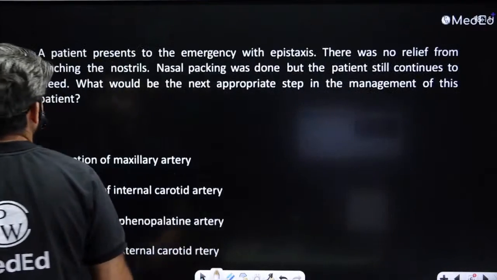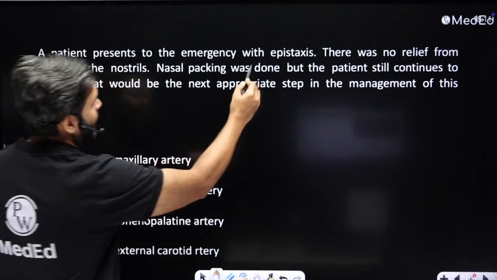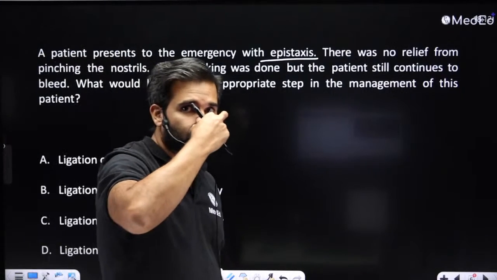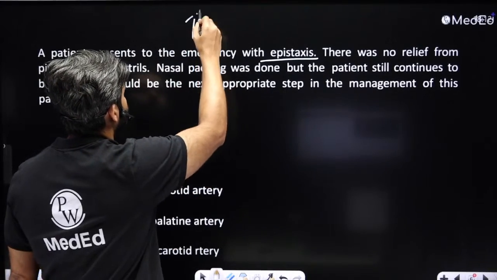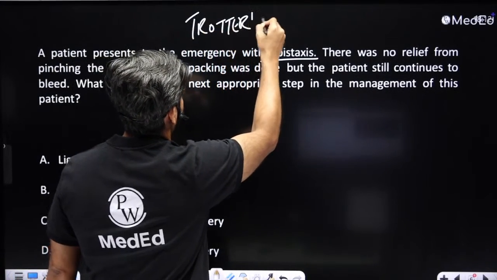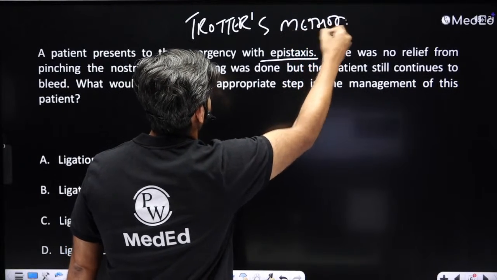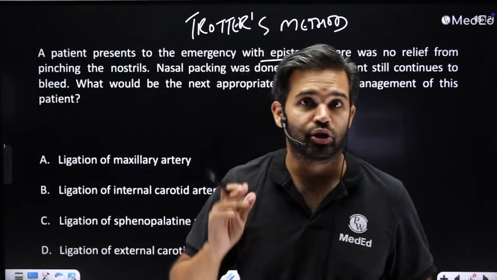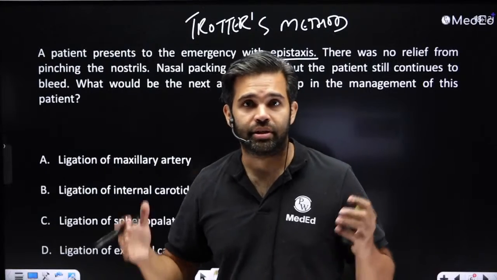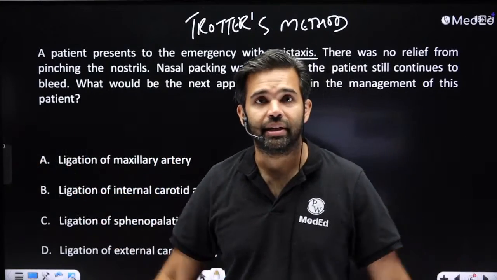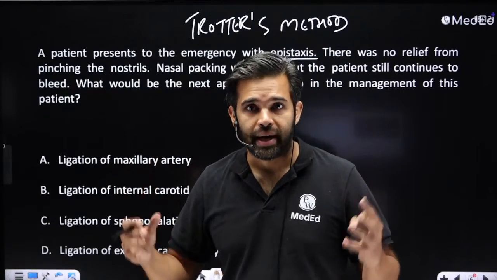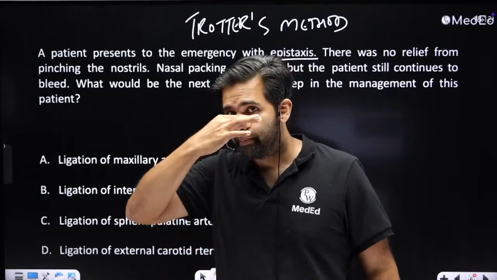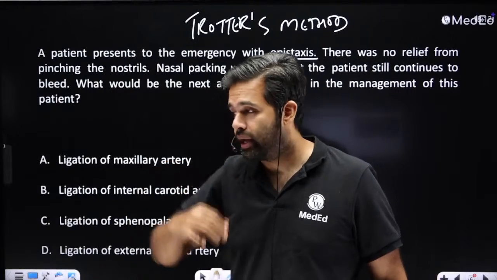All right. Now, a patient presents to the emergency room with epistaxis, which means nose bleeding, with no relief from pinching the nostrils. Okay, what is this pinching of the nostrils called? Pinching the nostrils is called Trotter's method. Wherever you see the word Trotter, it was somebody very much involved in the nose and nasopharynx area. There's a Trotter's triad also, a condition seen in nasopharyngeal carcinoma where the cancer enters the sinus of Morgagni. Trotter is the same guy, works in the nasopharynx and the nose. So the moment you see Trotter, you have to think about the nose. Pinching the nose and bending forward is called Trotter's method.